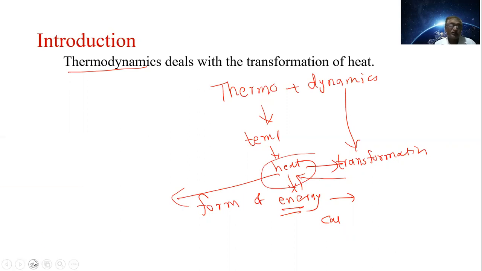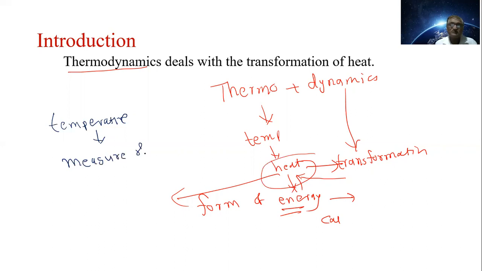Then what is temperature? Temperature काय असतं मग? What is the temperature then? Temperature is the measure of heat.